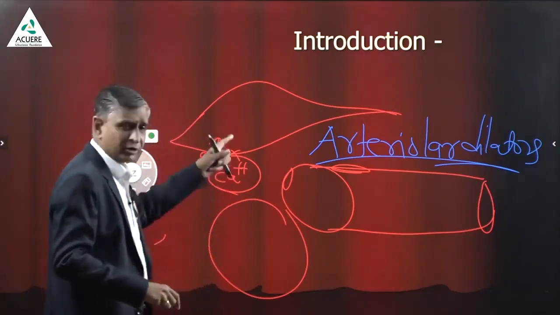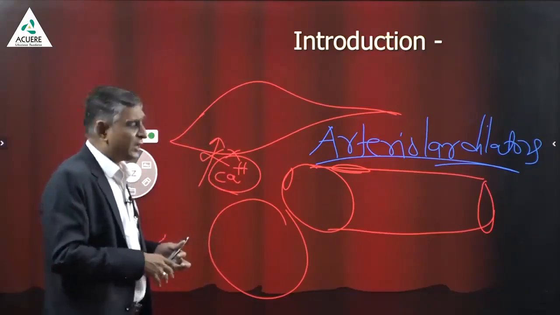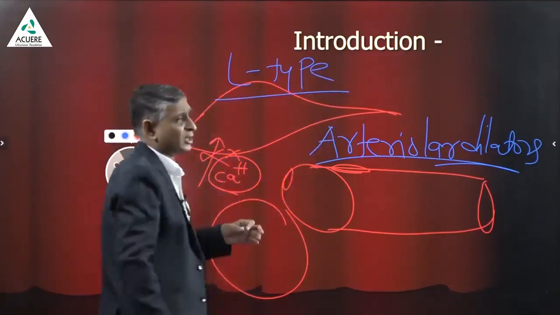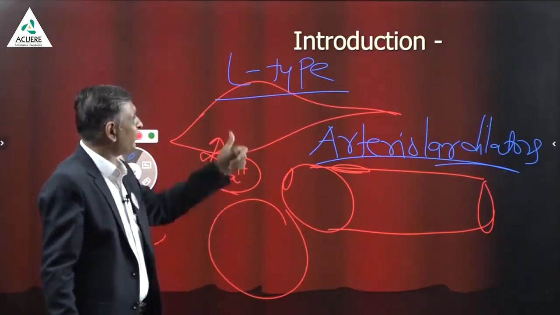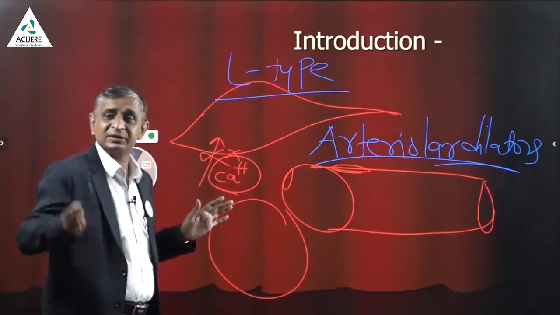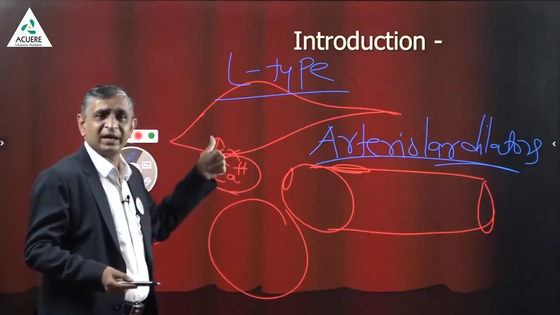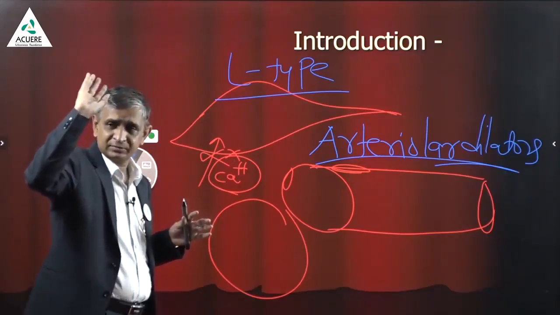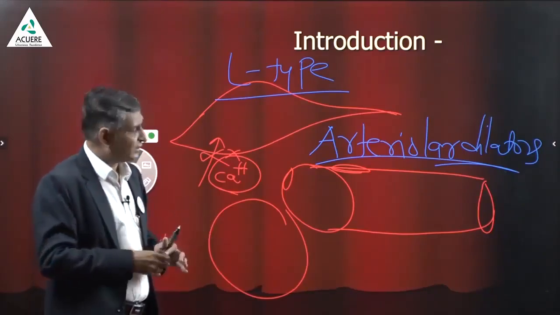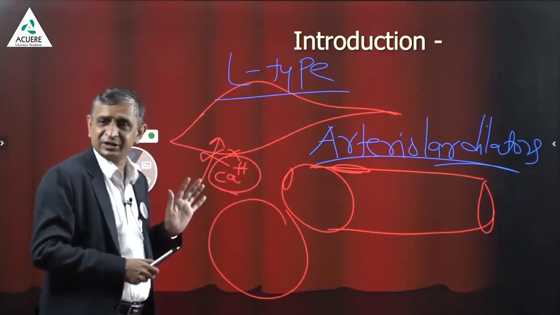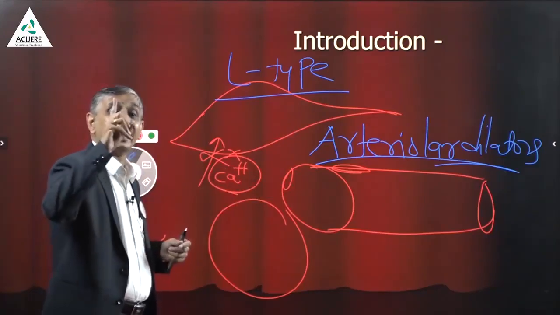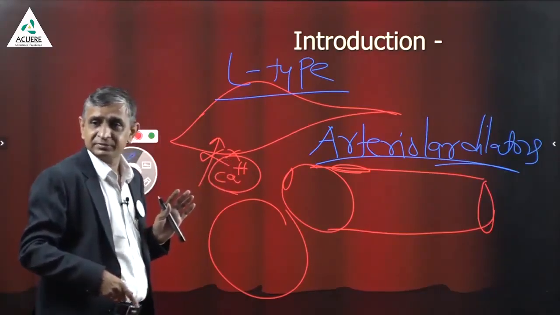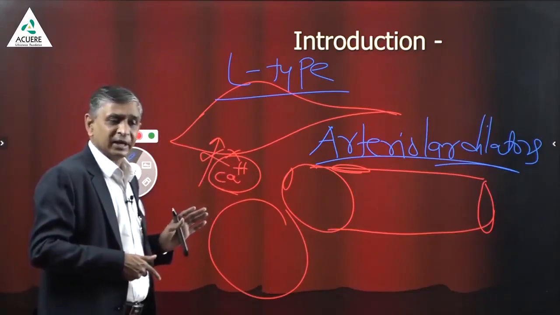Second important thing, you got the concept? Why are we going to block? And these are known as L-type calcium channels. Calcium channels are of three types. You just now remember L-type, T-type are there. T-type are there in the CNS. Peripheral vessels are having L-type. This is not a lecture to go in detail of how the calcium channels are. Remember the very simple thing that vessel contraction depends upon this calcium ion, and blocking its entry will bring about arteriolar dilation. These drugs are going to block the calcium ion.